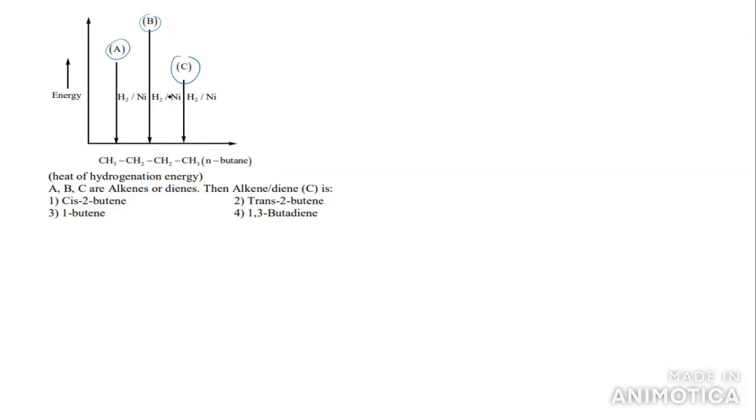So generally if the compound is stable, it has low heat of hydrogenation. So we can see this low heat of hydrogenation is possible for which compound you have to say. So this is cis-2-butene. So cis is there and trans is there, 1-butene is there, 1,3-butadiene is there. Among cis and trans, which is more stable? Trans is more stable.